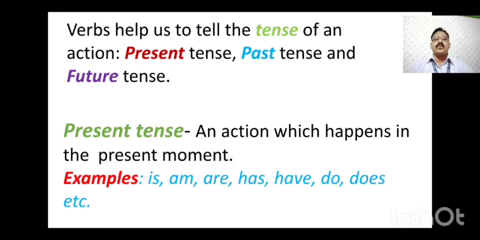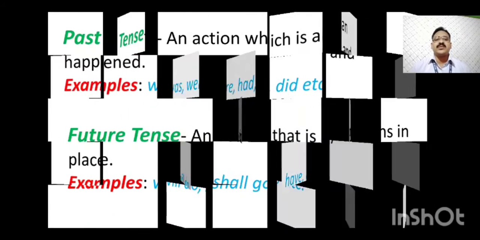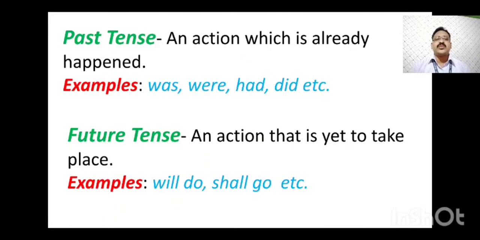Next we will move on to past tense. An action which has already happened, the time which is already gone, we call past tense. The verbs we use in past tense are was, were, had, did, etc. Next, the last one, future tense.